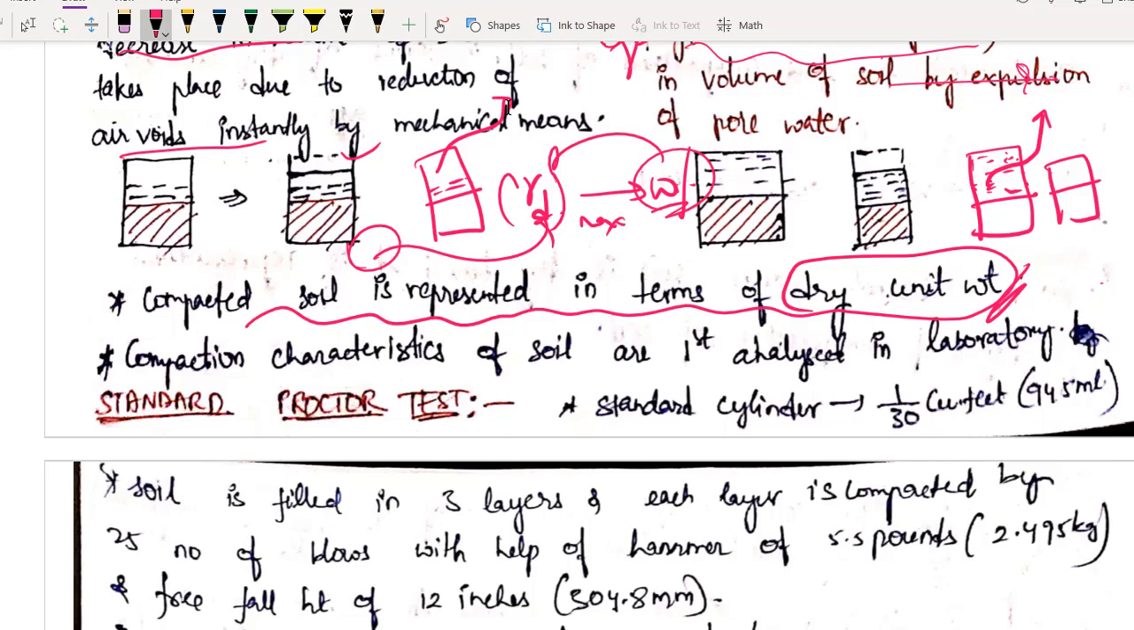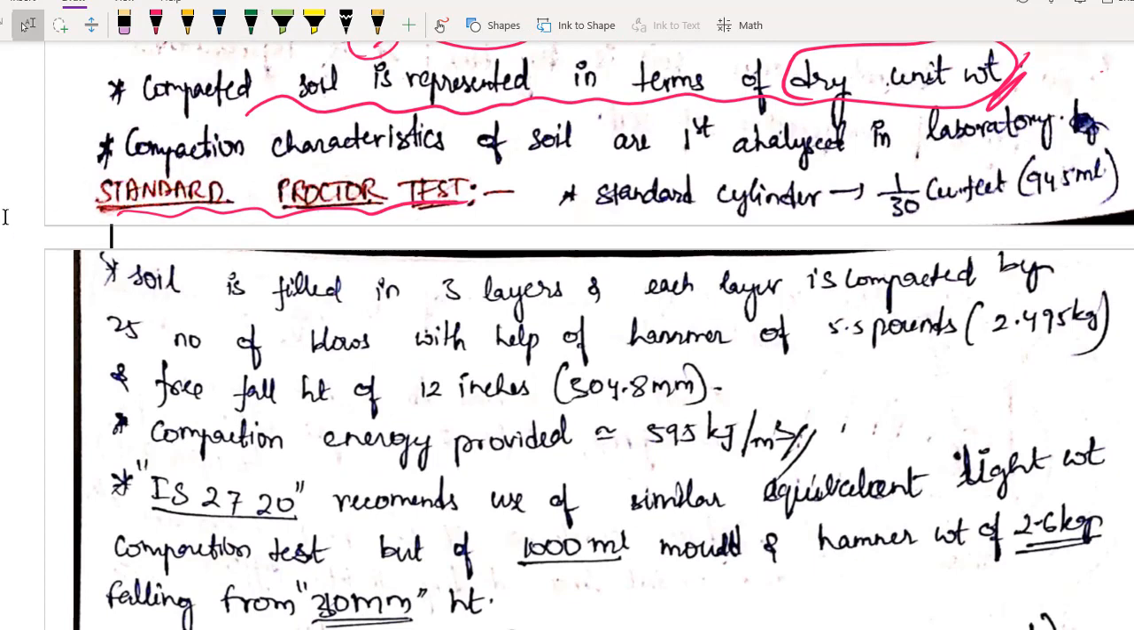So for different soils at the site, what you have to do? You have to perform a certain test. What is the test? The standard Proctor compaction test. The same test will be repeated in your transportation engineering also. So please concentrate on this.